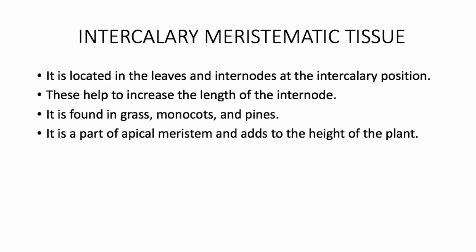Intercalary meristematic tissue. It is located in the leaves and internodes at the intercalary position. These help to increase the length of the internode. It is found in grass, monocots, and pines. It is a part of apical meristem and adds to the height of the plant.